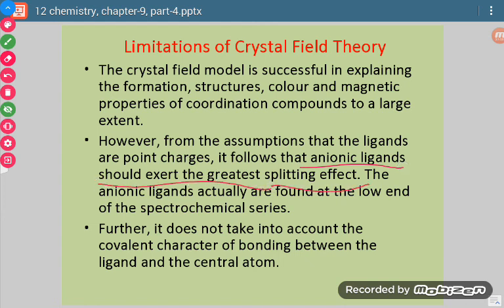But anionic ligands are actually found at the low end of the spectrochemical series, which is contradictory. It also does not take into account the covalent character of bonding between the ligand and the central atom.